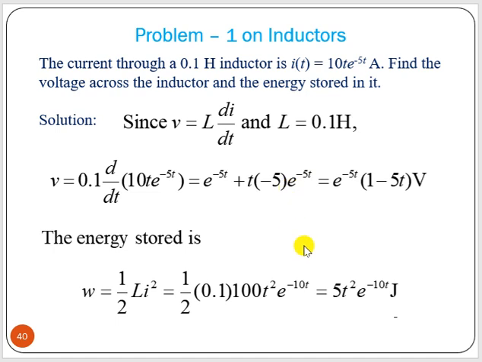Now, one problem. In that case, the current through a 0.1 Henry inductor is given. You have to find the voltage across the inductor and the energy stored. So the current is given and you have to find the voltage, so V equals L di/dt. L is known, so you put the L value and i value, then differentiate i with respect to t, and we will get the voltage value. Then the stored energy is w equals half L i square, so we put the i value in half L i square, and that will be the energy stored.